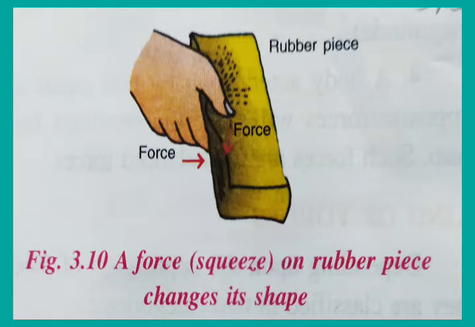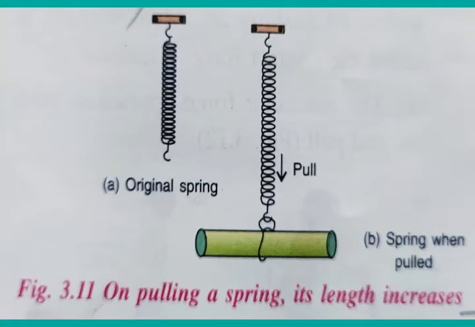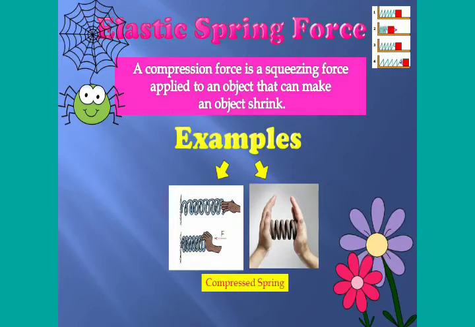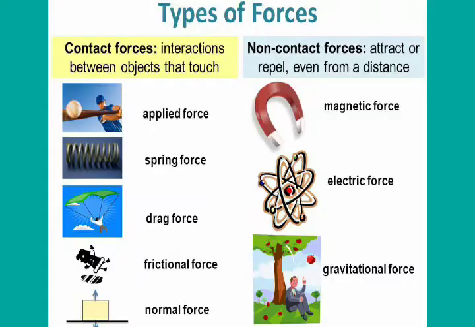Another example also is here. If one end of the spring is tied to a hook and the other end is pulled down by suspending a body, its length increases. And less increase means what? The size changes. Clear?